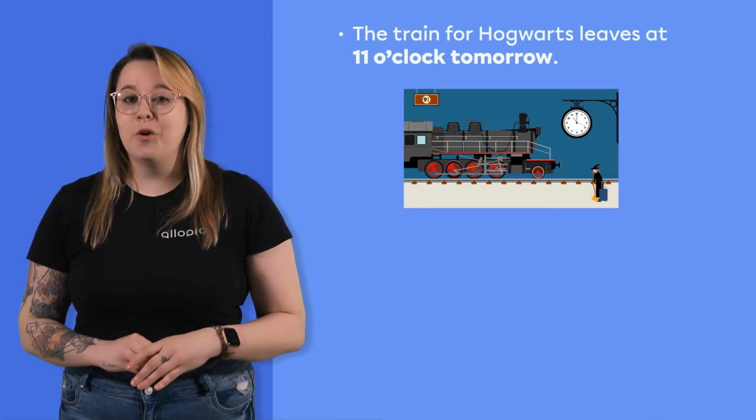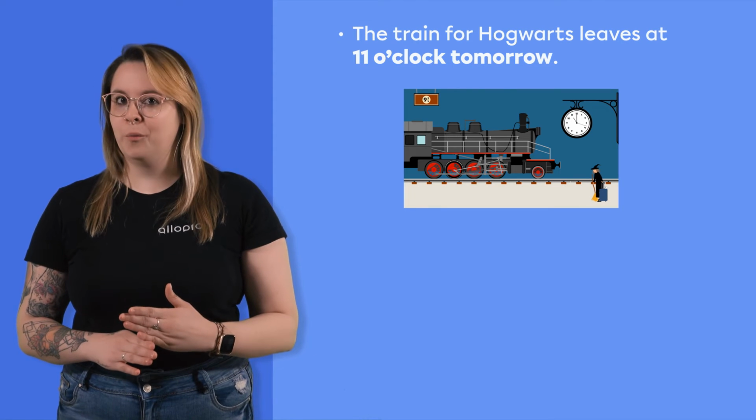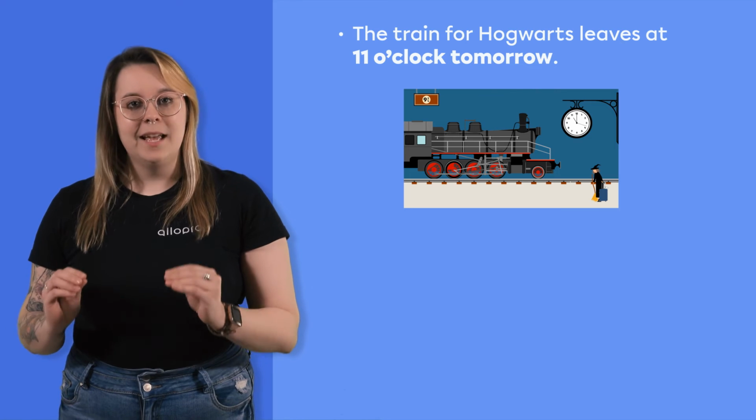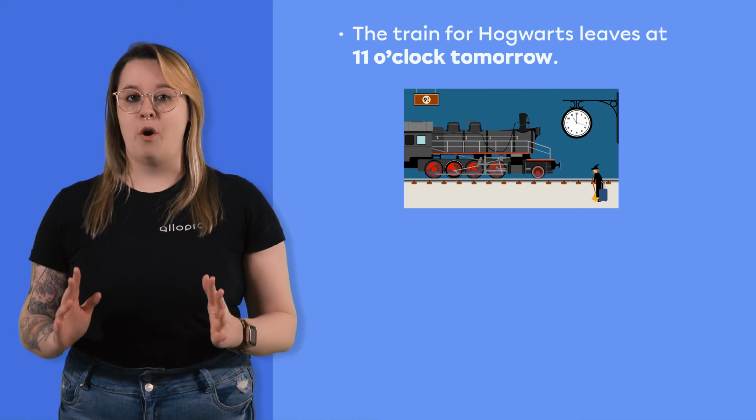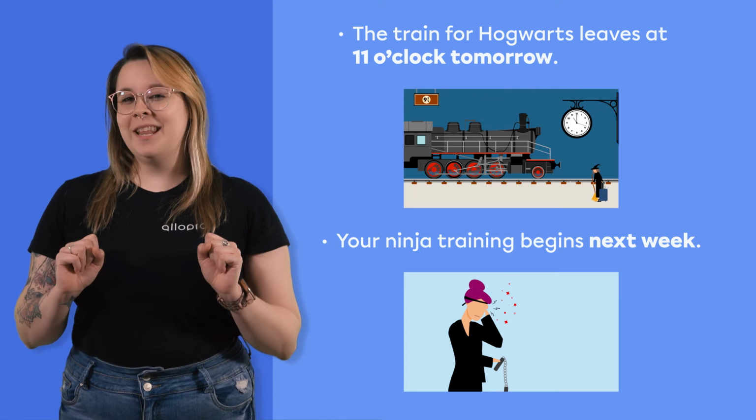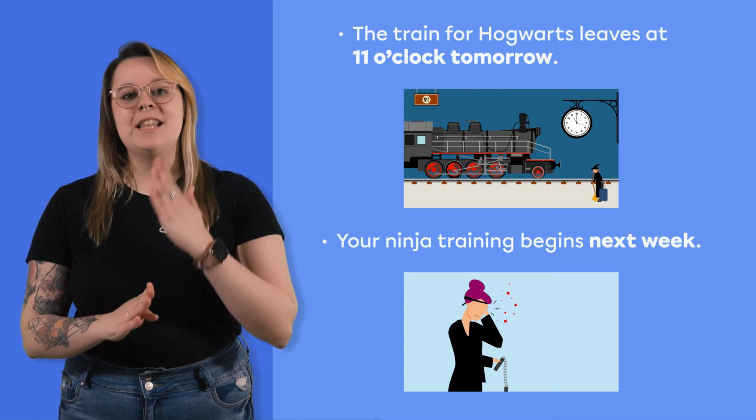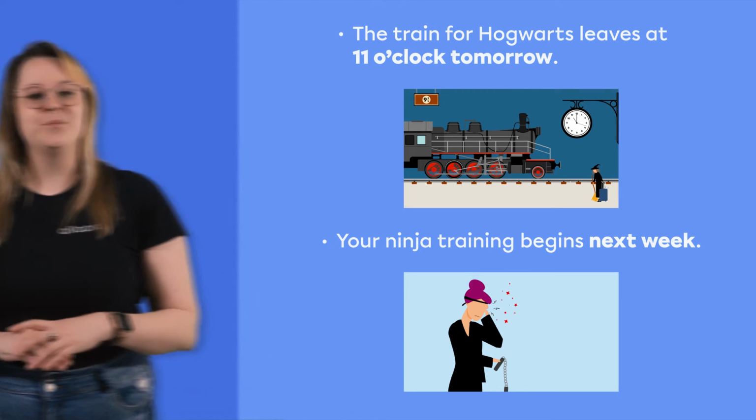Third, planned events, like a schedule, a timetable, or a fixed event. For instance, the train for Hogwarts leaves at 11 o'clock tomorrow. So the schedule is set and the train leaves at that time tomorrow. Your ninja training begins next week. It is an established timetable.